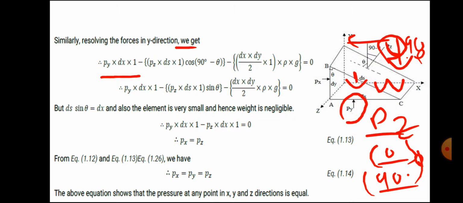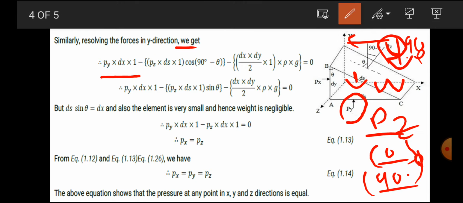Okay, so we just put here PZ ds into 1, into cos(90 minus theta), that is your vertical force. Now why should we consider the minus term? That term is in the downward direction, your weight force, and that weight force we have to consider, W. It is in the downward direction, which is opposite to Py. Py is positive and the remaining terms are in the downward direction, so we consider them negative.